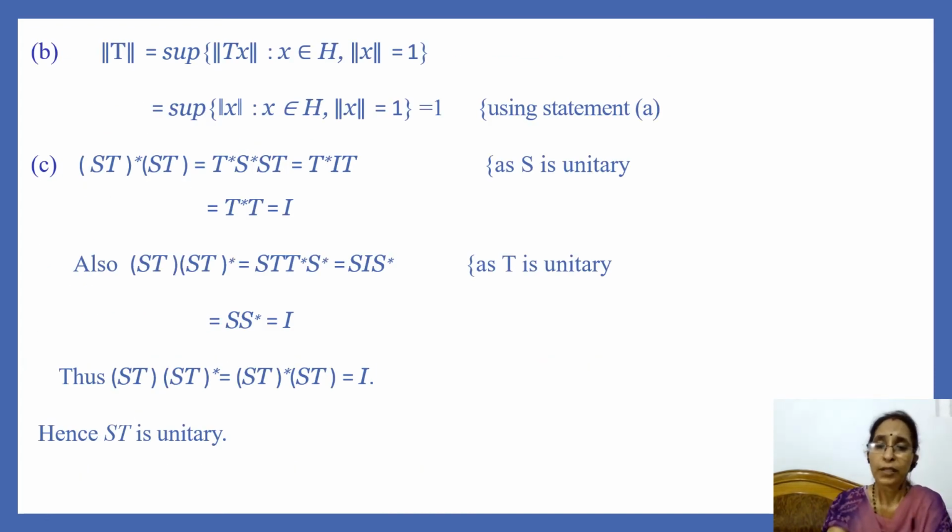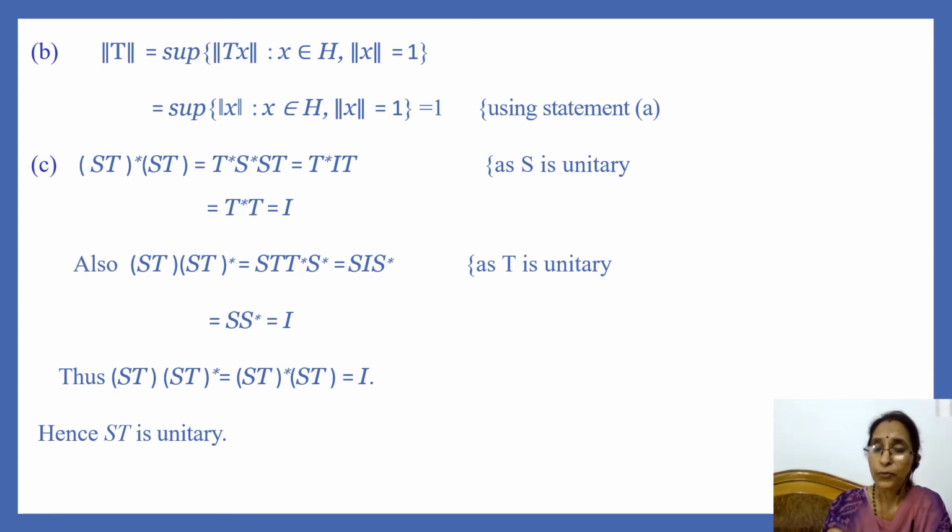Now we prove statement B, that is norm of T is equal to 1 provided H is not the null space. So, by definition, norm of T is equal to supremum of norm of Tx, where x belongs to H and norm of x is equal to 1. And in statement A, we have proved that norm of Tx is equal to norm of x. And so this expression is equal to supremum of the set of norm of x, where x belongs to H and norm of x is equal to 1.